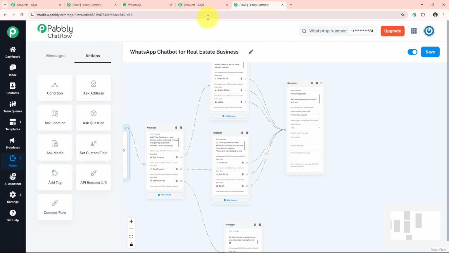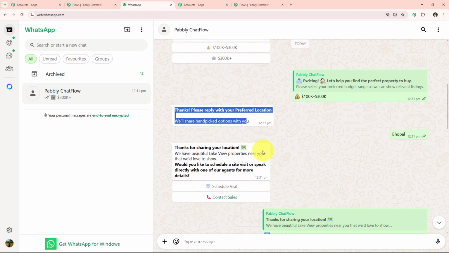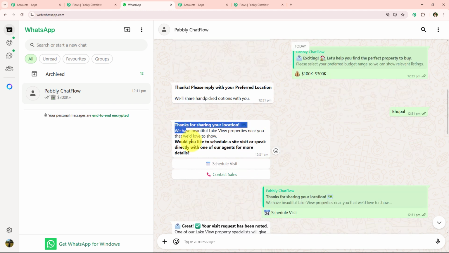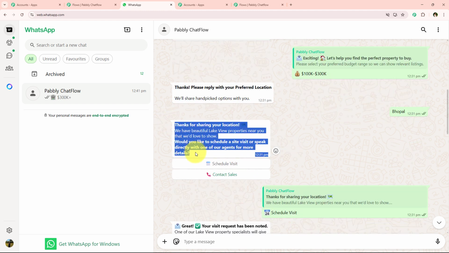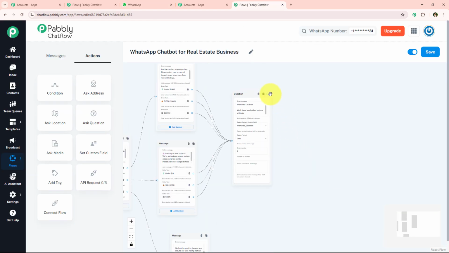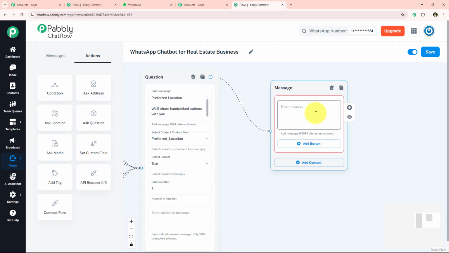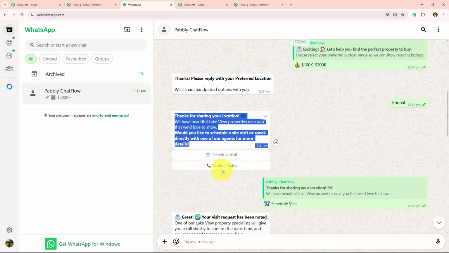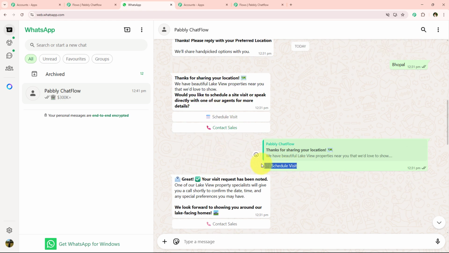Now once my users shared their preferred location, I'm just going to send them a message something like this. So to send them a message something like this, I'm simply going to drag and drop the connection right over here and select the content type as text plus button, and I'm just going to enter that message right over here. And with this message, I'm just going to send them 2 buttons, which is schedule a visit and contact sales.